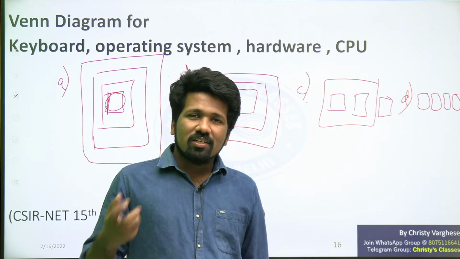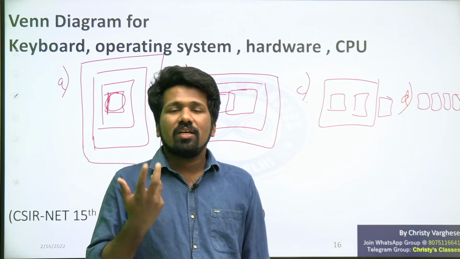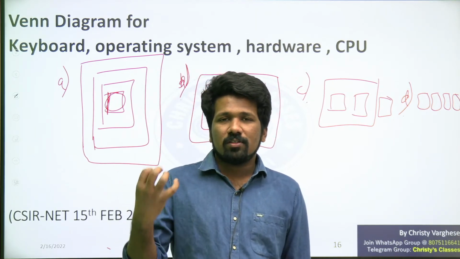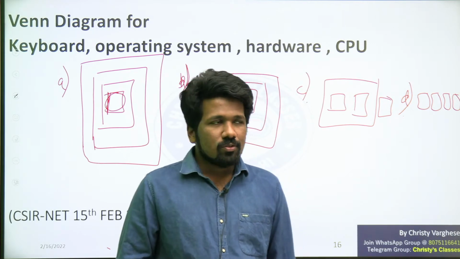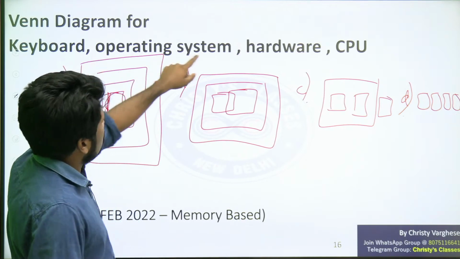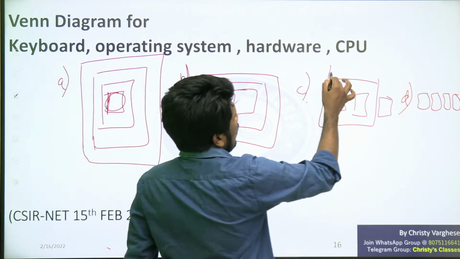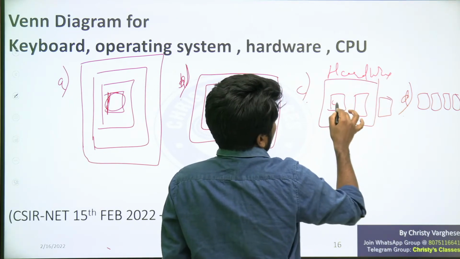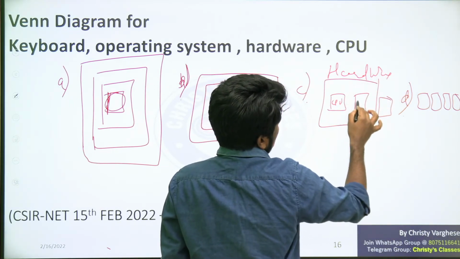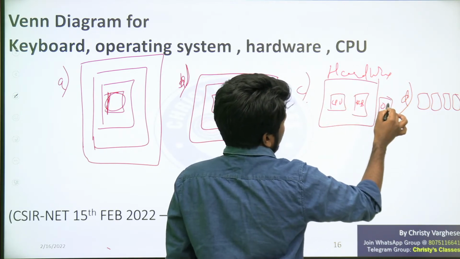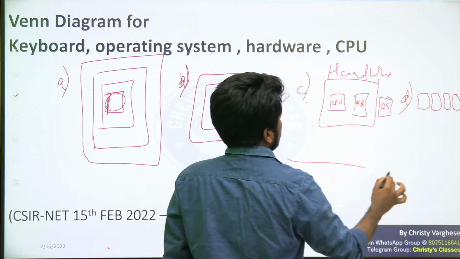Software means what is inside the computer. Operating system is software, or the software that you use. Microsoft Word is software. So we can say here keyboard and CPU are actually hardware. So if this is the hardware set, this can be CPU, this can be keyboard, and this can be operating system. Why this can be operating system?